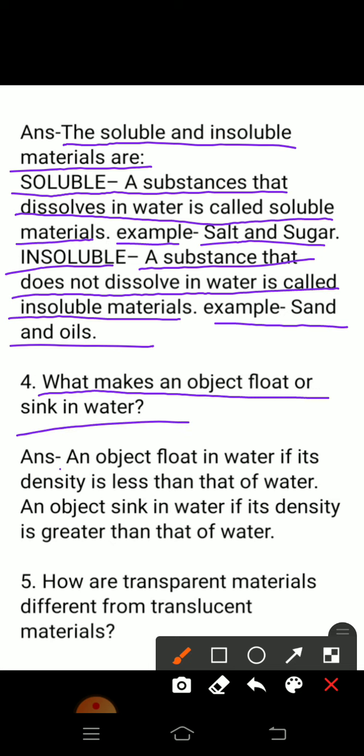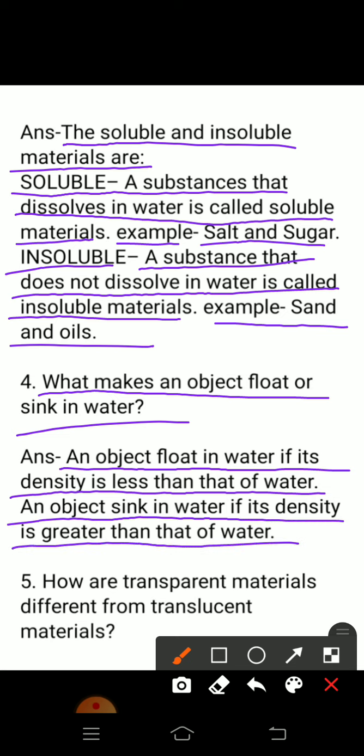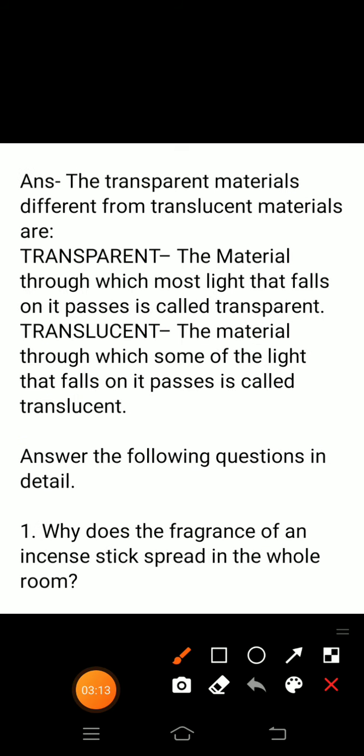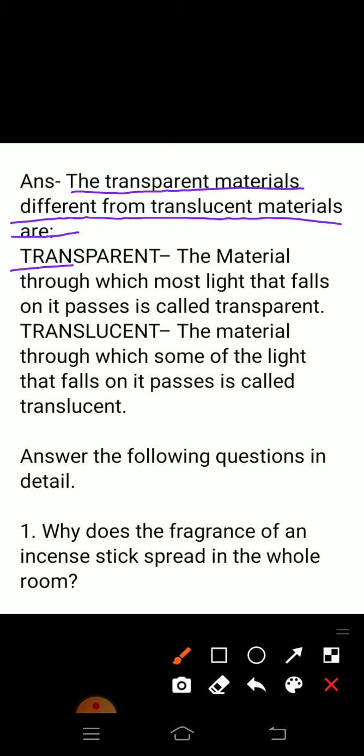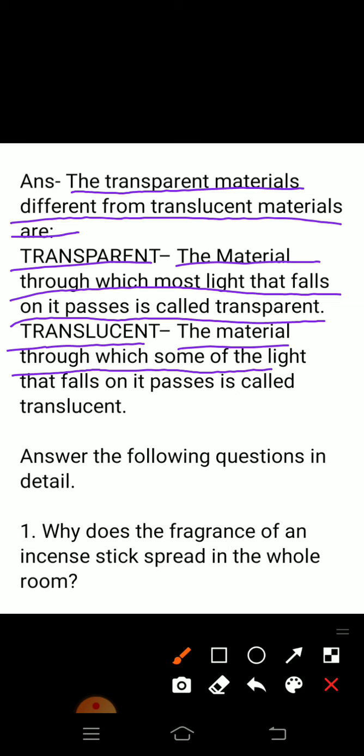Answer, an object floats in water if its density is less than that of water. An object sinks in water if its density is greater than that of water. Question number 5, how are transparent materials different from translucent materials? Answer, transparent: the materials through which most of the light that falls on them passes are called transparent. Translucent: the materials through which some of the light that falls on them passes are called translucent.